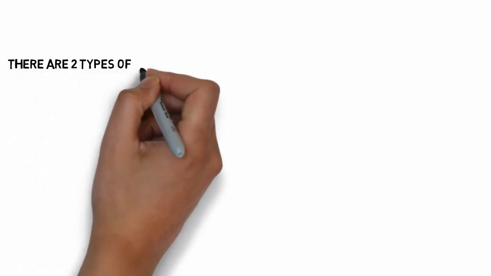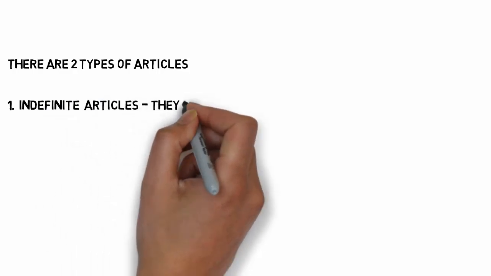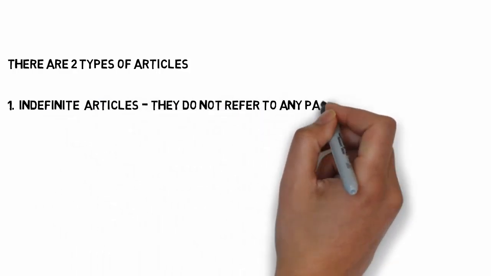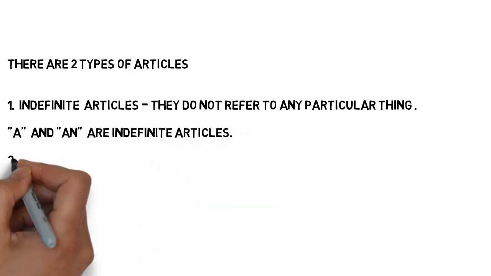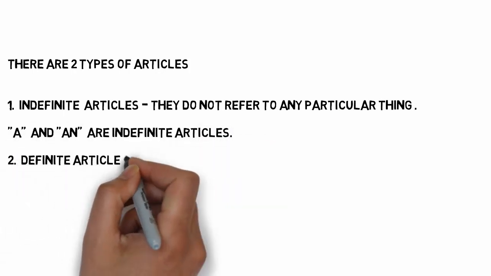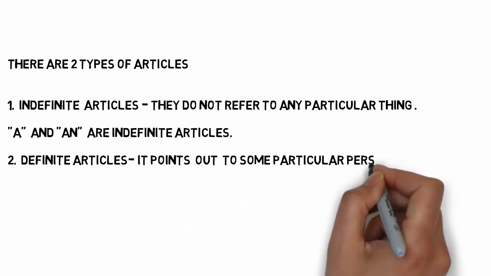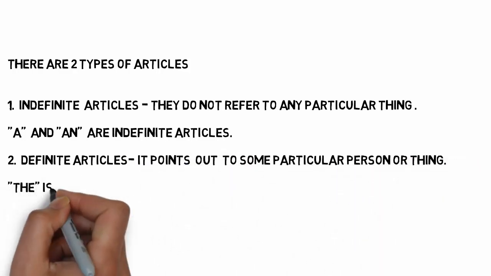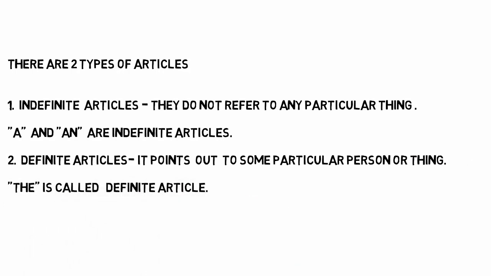Articles, there are two types. First, indefinite articles. They do not refer to any particular thing. A and an are indefinite articles. Definite articles point out some particular person or thing. The is called a definite article.